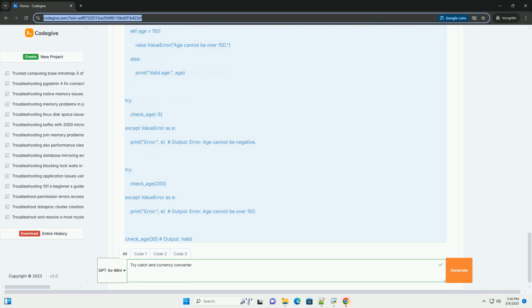As E1: this part is optional but highly recommended. It assigns the exception object itself, the instance of the exception that occurred, to a variable, for example E1. This allows you to access information about the exception, such as the error message. 3. Else block. This block is optional. It's executed only if the code in the try block executes successfully and no exceptions are raised. It's a good place to put code that should only run when things go as planned.